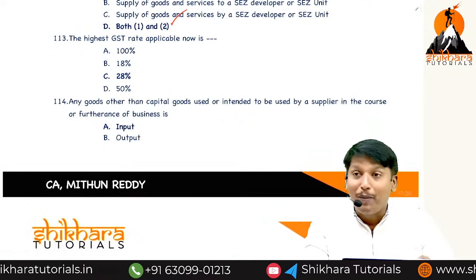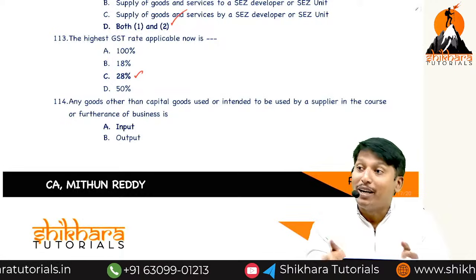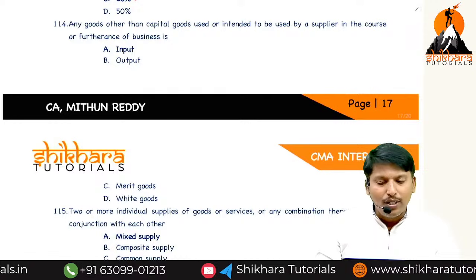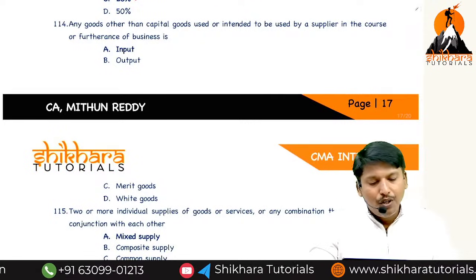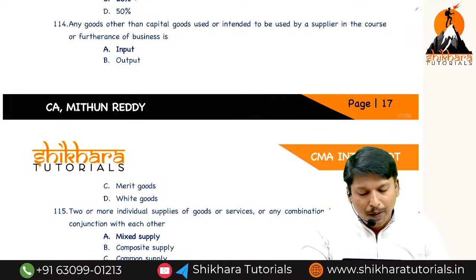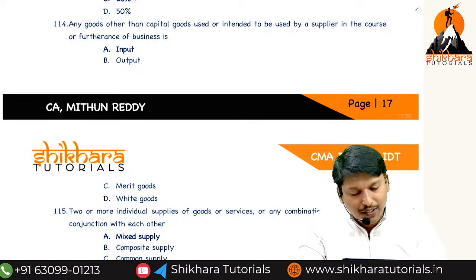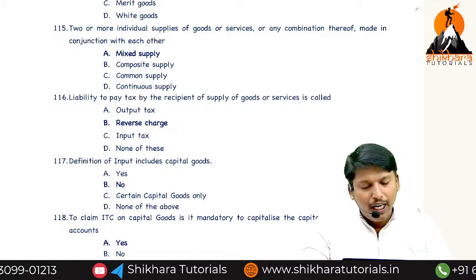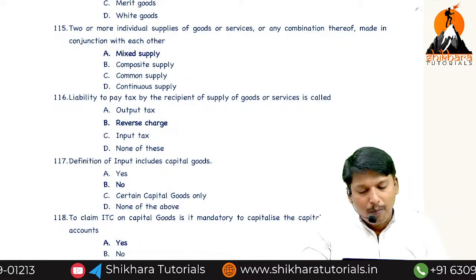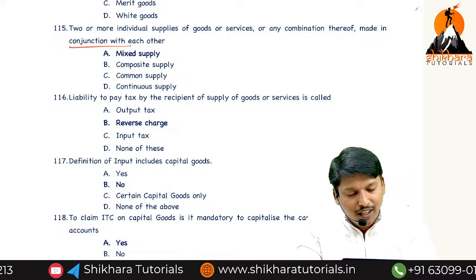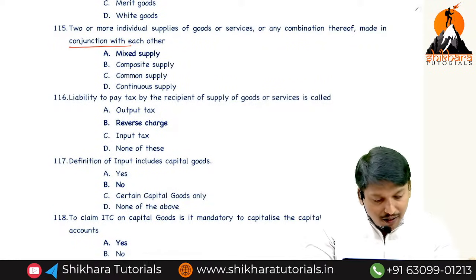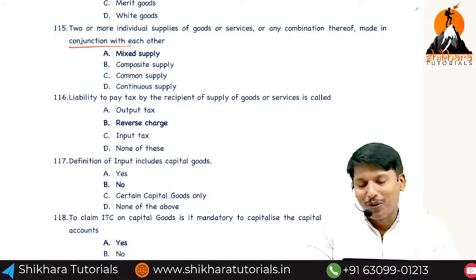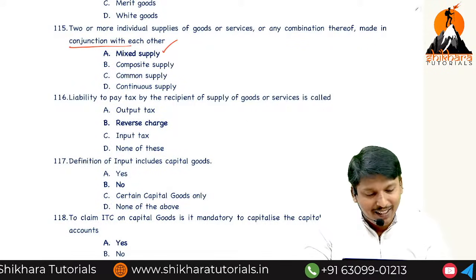Highest rate applicable now 28, but the Act permits 40. Any goods other than capital goods used or intended to be used by a supplier in the course or furtherance of business: inputs. Two or more individual supplies of goods and services in combination with each other: if they are naturally bundled, composite; not naturally bundled, mixed.